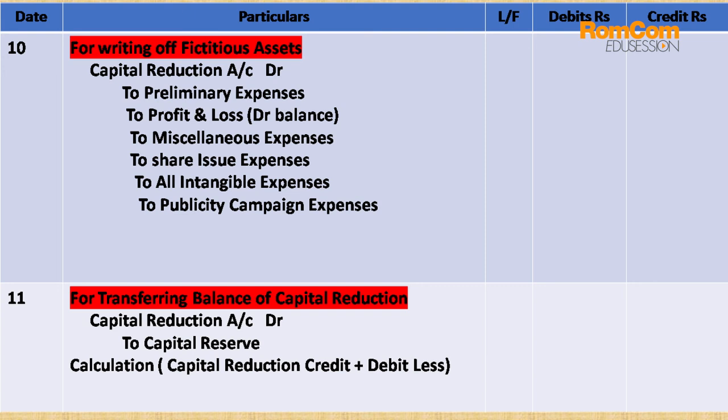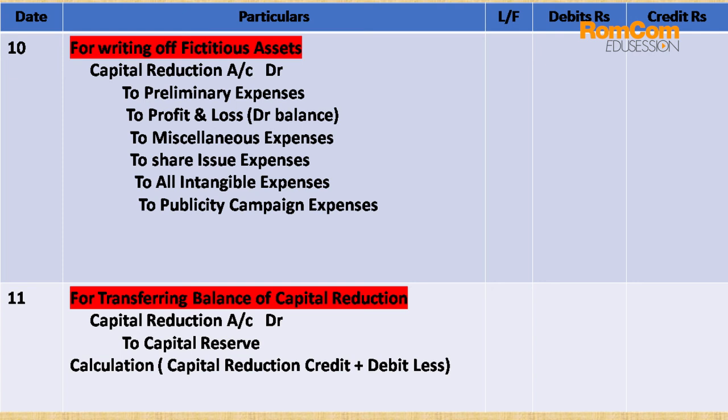And the last step is the 11th point, transferring the balance of capital reduction. Since we have learned already that capital reduction is a temporary account only prepared for internal reconstruction purposes, whatever balance we are going to get in capital reduction will be transferred to a separate account called capital reserve, and this capital reserve will be shown under the reserves and surplus heading as per the Indian Companies Act 2013. So we are going to write capital reduction account debit to capital reserve. Whatever balance we get over here will be transferred directly to reserves and surplus, called the capital reserve heading.